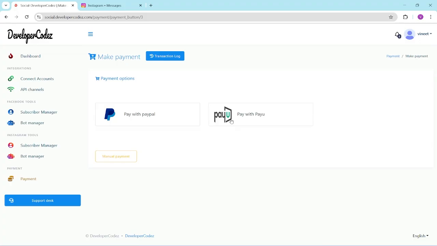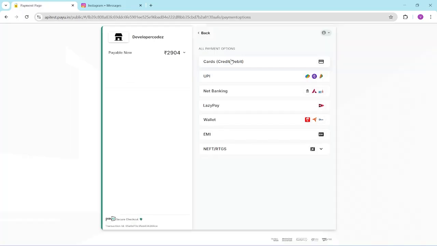So I'll click on it. We have two payment options. One is PayPal for international payments, another is PayU for domestic payments. Like in India you can use PayU, and for international you can use PayPal. So I'll just use PayU to show the currency in Indian INR rupees.